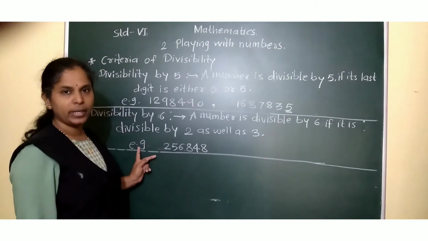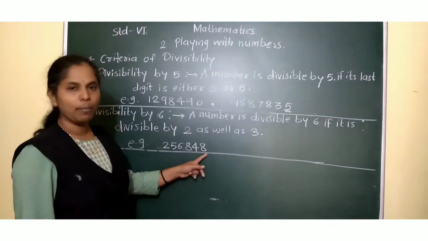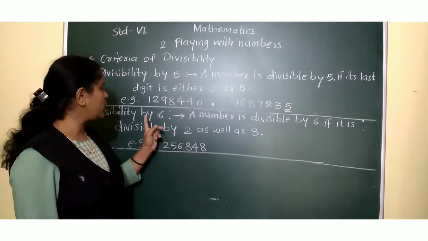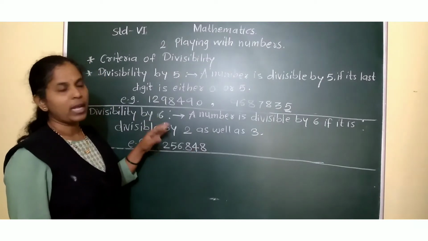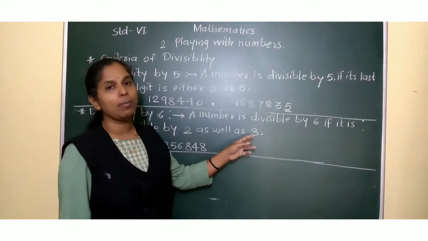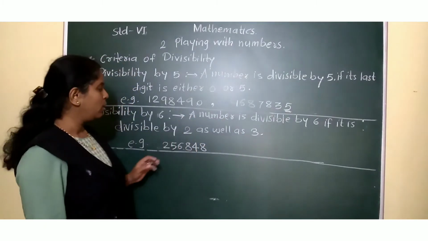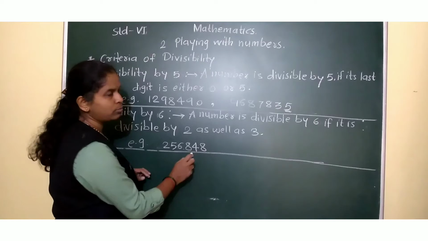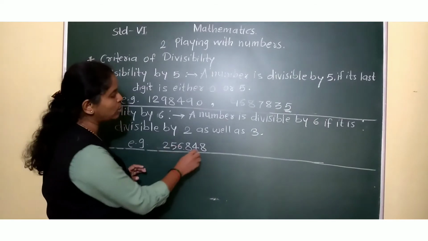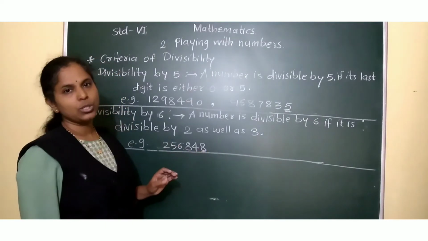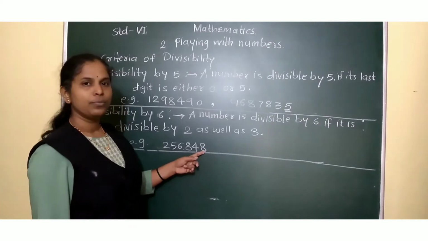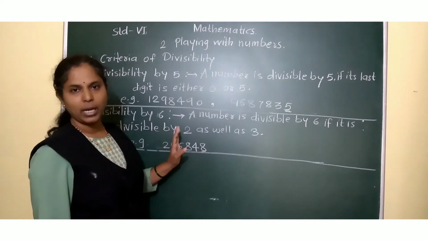One example we'll take. This is the number. We have to say whether it is divisible by 6 or not. For that, first we have to see whether it is divisible by both 2 and 3 or not. Now look for 2. For divisibility by 2, what we have to see? We look at its units place. 8 is there. So yes, we can divide it by 2.